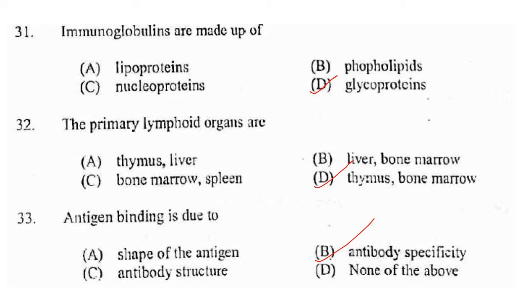Now next one. Antigen binding is due to antibody specificity. The amino acid sequence at the tip of the Y, because immunoglobulins are Y shaped, and at the tip of the Y they vary greatly among different antibodies. This variable region composed of 110 to 130 amino acids gives the antibody its specificity for binding antigens. So antigen binding is due to antibody specificity.